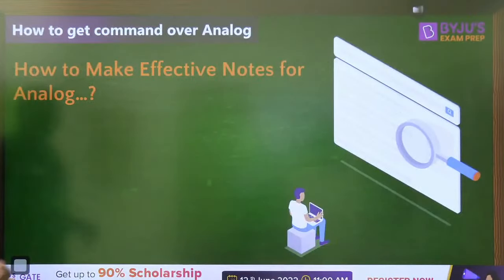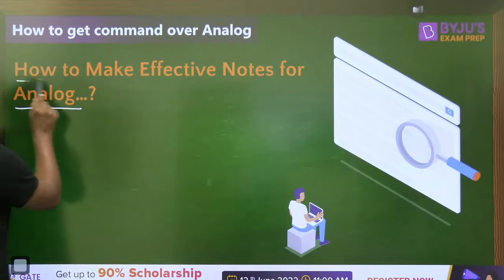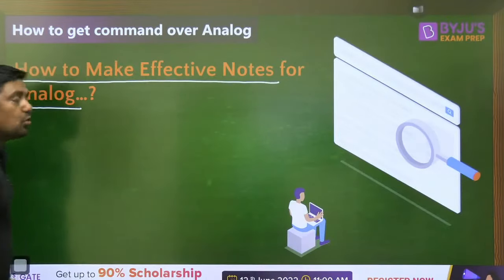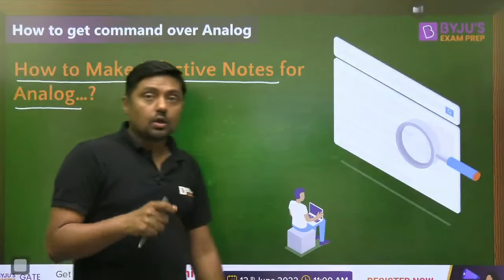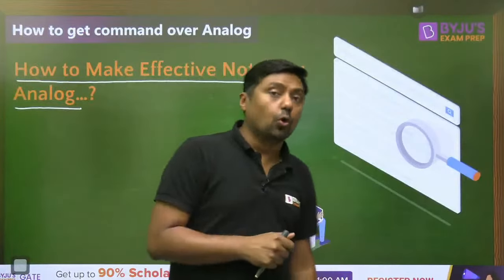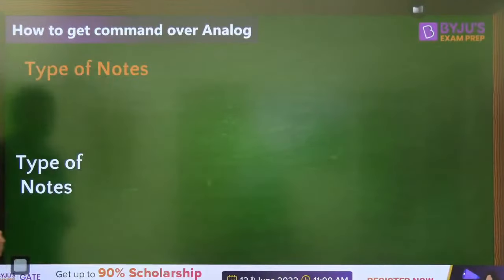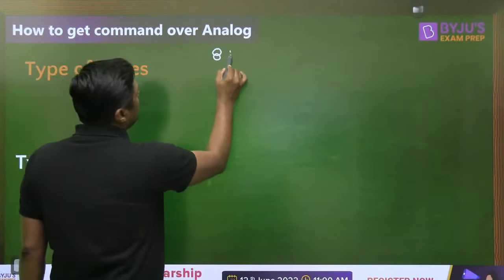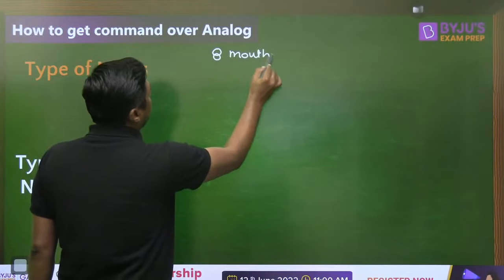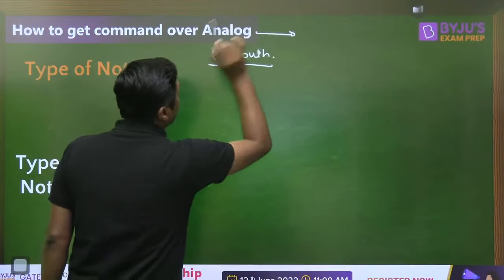Then first of all, get the idea how to make effective notes for analog. How to make effective notes for analog. So every time you have to make notes. I am going to give you the idea, types of the notes. Suppose you have 8 months and you are going to start analog from very basic or from zero.